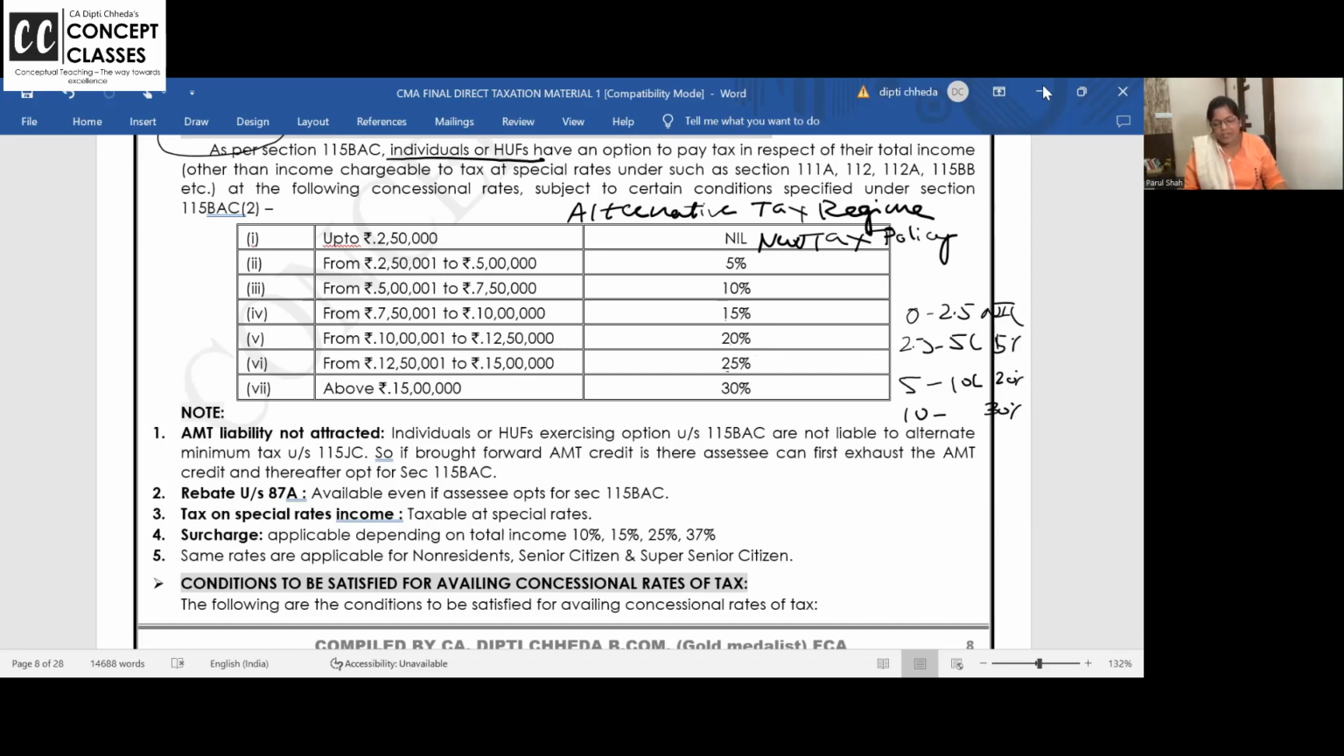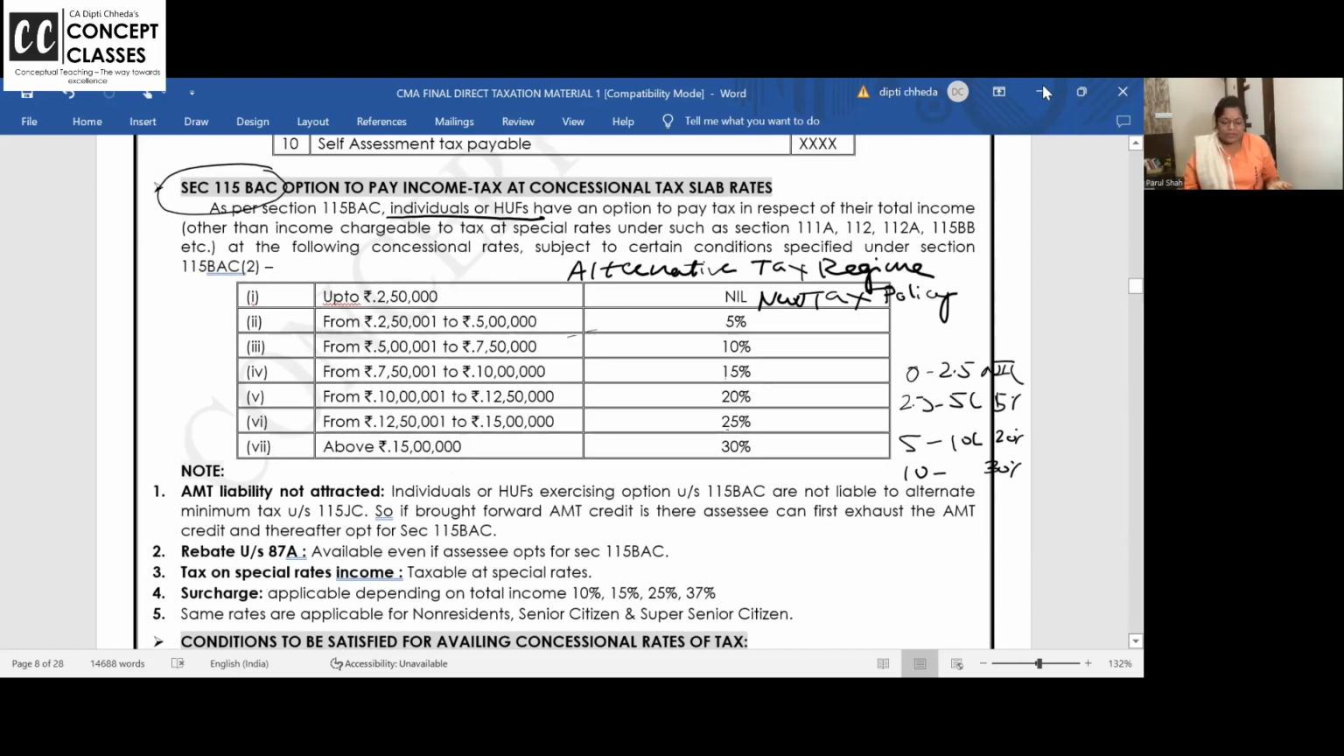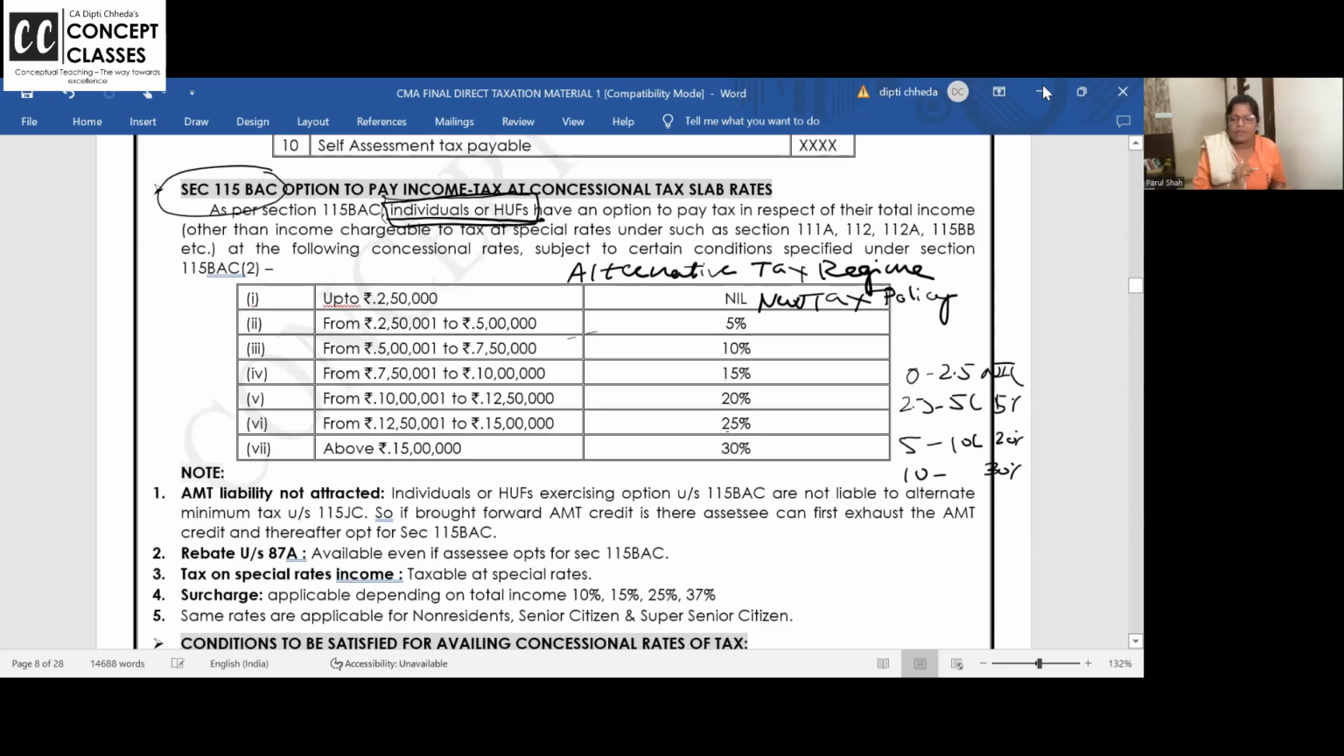Rebate is available here also. Ma'am, if my income is 4,80,000, can I go for this? Yes. Can I still avail rebate? My income is less than 5 lakh. Then rebate is the relief in the tax up to 12,500. Answer is yes. But rebate is only for resident individuals. This scheme is for individuals and HUFs. Can you please put this in a block in your book and write down these two names also? Write alternative tax regime and also write new tax policy.